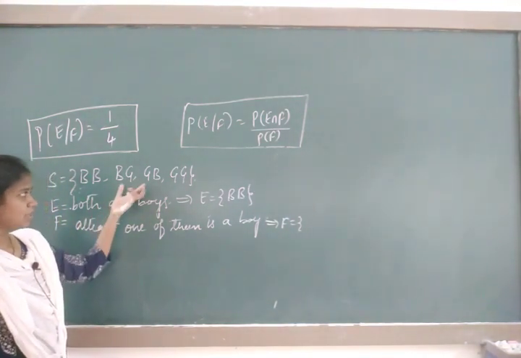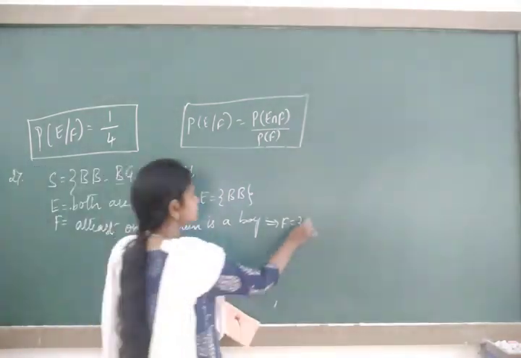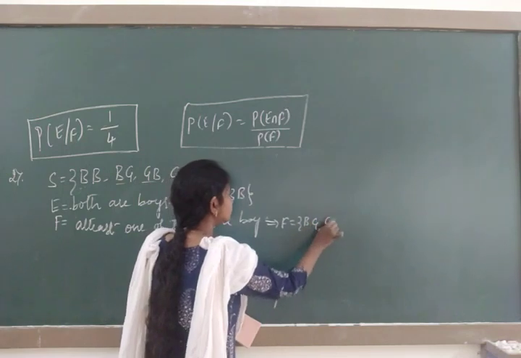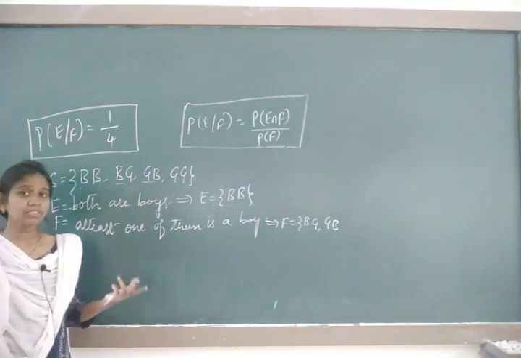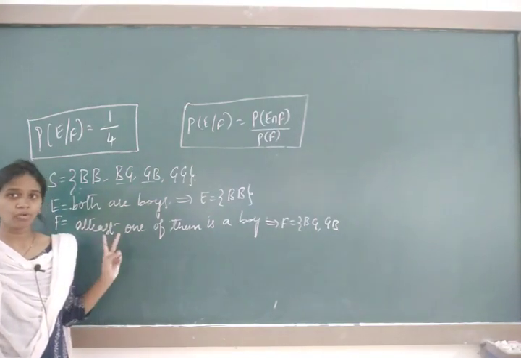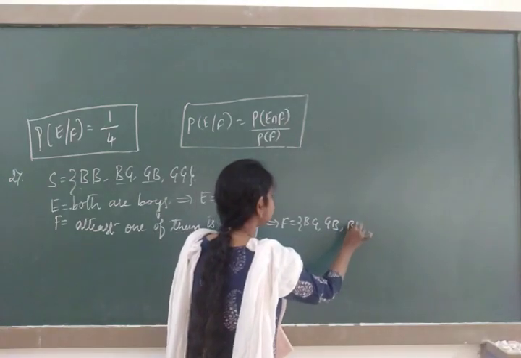First we write the minimum one boy possibilities: BG and GB. That is the minimum, but what is the maximum number of boys possible? Two boys, because the family has two children. That is BB.